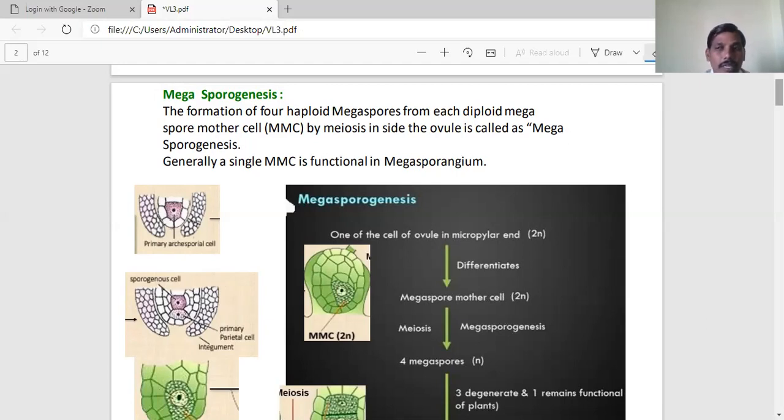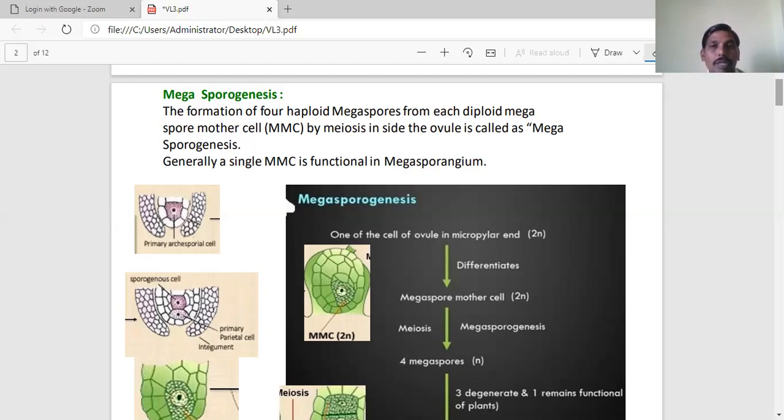But in the gymnosperms, megasporophyll is there. Megasporophyll is equivalent to the carpel. Ovule is megasporangium. Inside the ovule, megaspore is formed. So first we go through megasporogenesis. The formation of four haploid megaspores from each diploid megaspore mother cell by meiosis inside the ovule is called megasporogenesis.